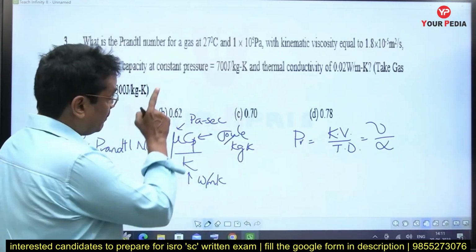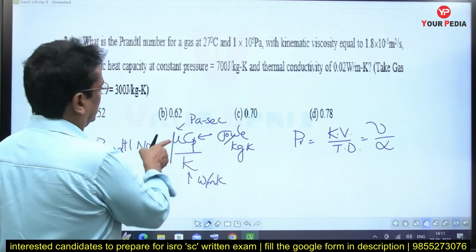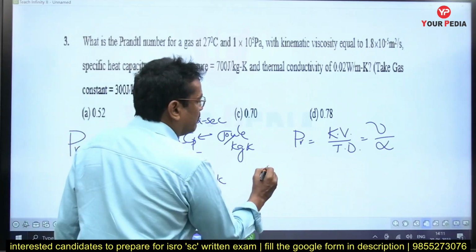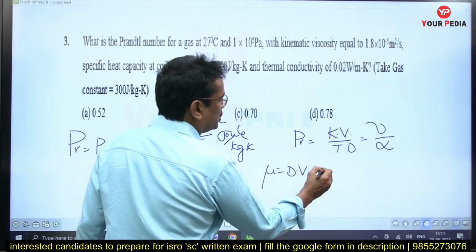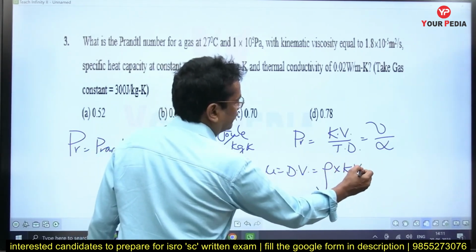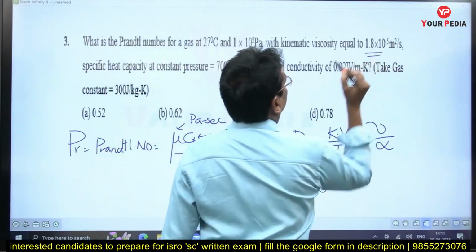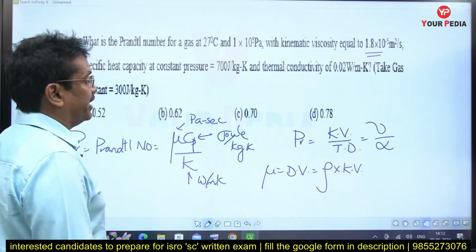Fine. But here for the gas, to calculate the Prandtl number, we should know the value of mu. Dynamic viscosity mu is equal to density into kinematic viscosity. He has given the kinematic viscosity, but I don't know the density. How to calculate the density?